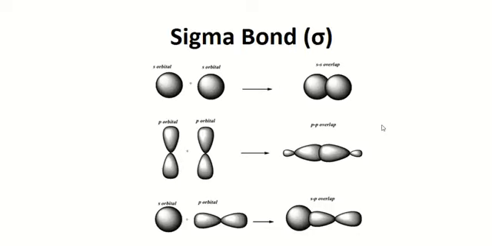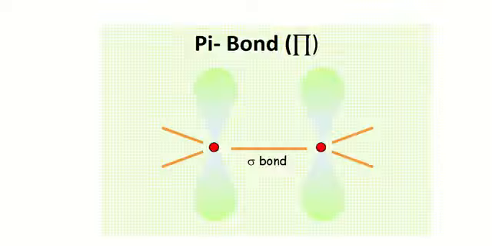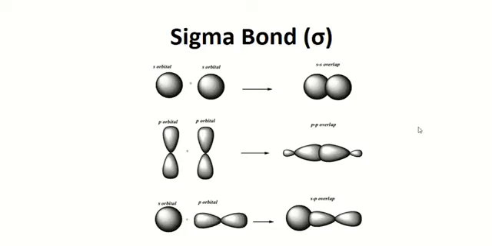Before we proceed to sp2 hybridization, let's understand what sigma bonding and pi bonding are. A sigma bond is basically a head-to-head overlap of atomic orbitals, and this can occur when s and s meet head-to-head, forming an ss overlap orbital.